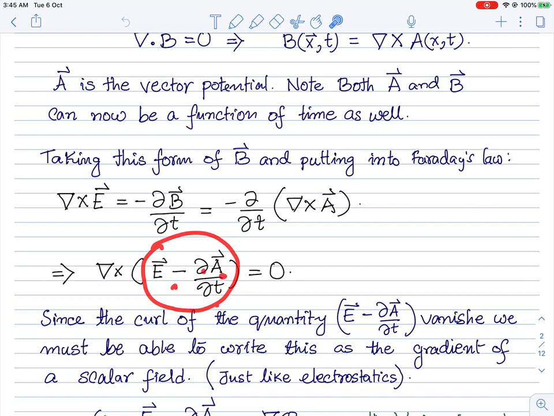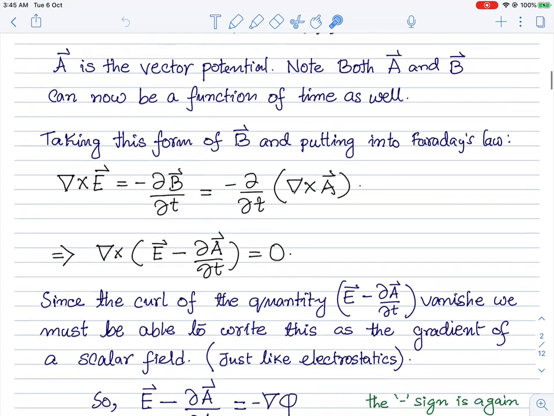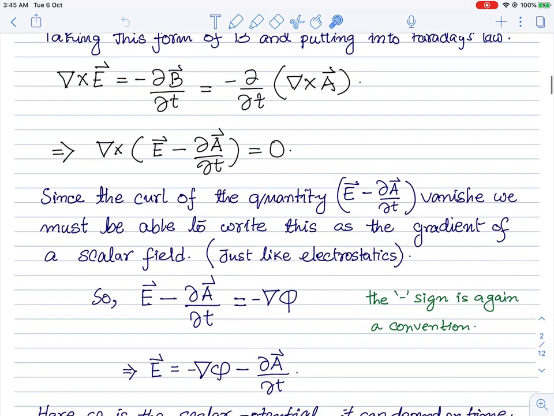Then I have this combination E plus del t of this vector potential, and this thing should be free of any curl. So the curl of this combination must vanish. And as we know, if the curl of a vector vanishes, then it must be possible to write that vector in terms of the gradient of a scalar field.